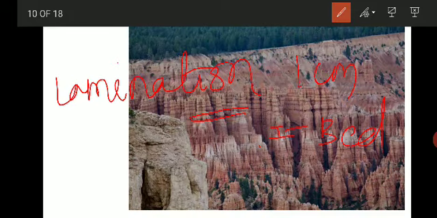So these sedimentary rocks are bedded rocks, or they are stratified rocks.